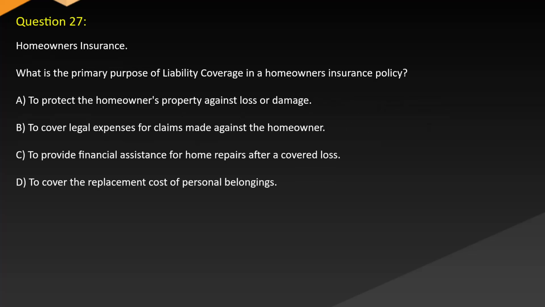Question 27. Homeowners insurance. What is the primary purpose of liability coverage in a homeowner's insurance policy? A. To protect the homeowner's property against loss or damage. B. To cover legal expenses for claims made against the homeowner. C. To provide financial assistance for home repairs after a covered loss. D. To cover the replacement cost of personal belongings.